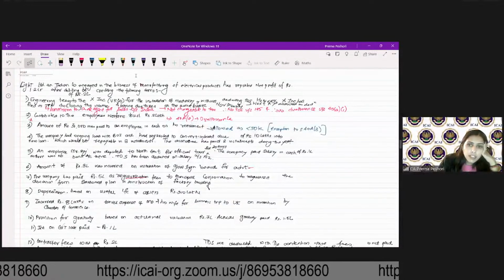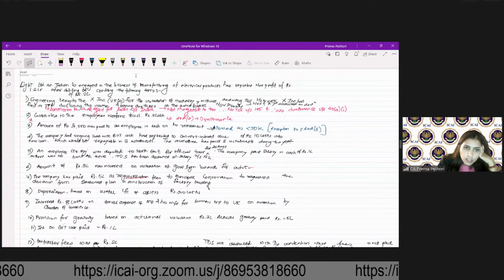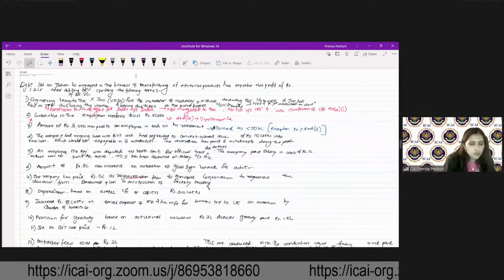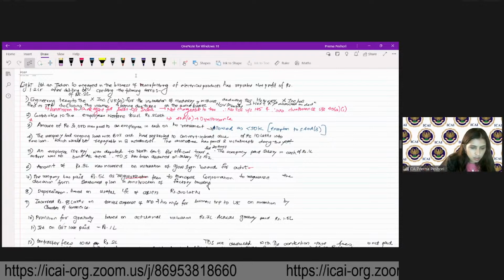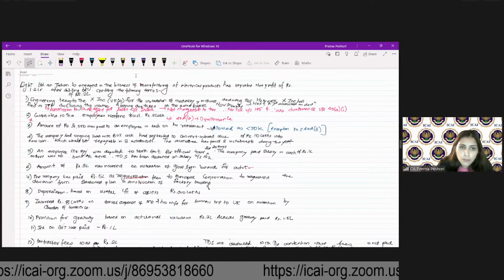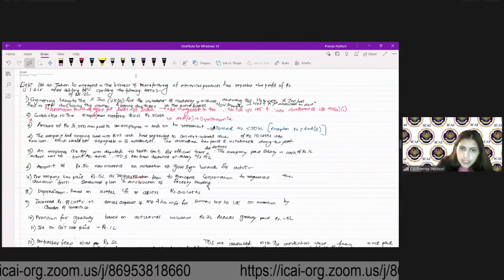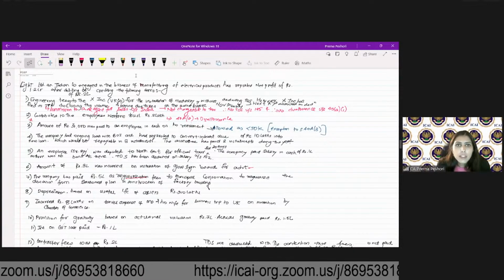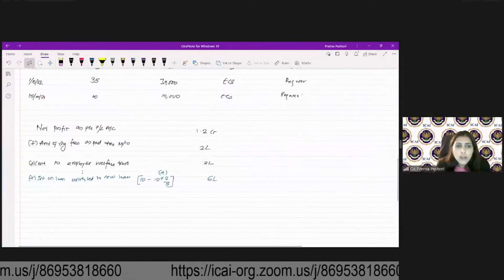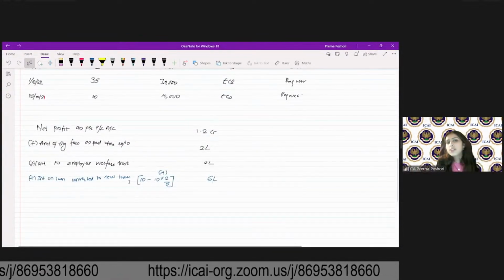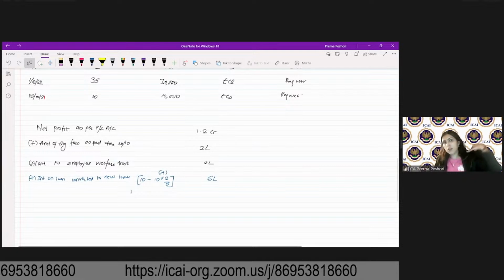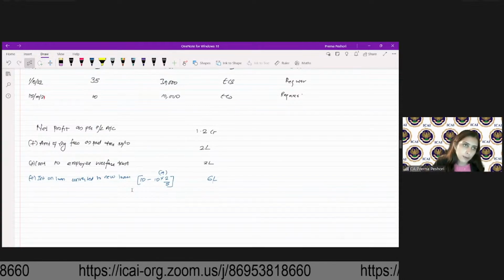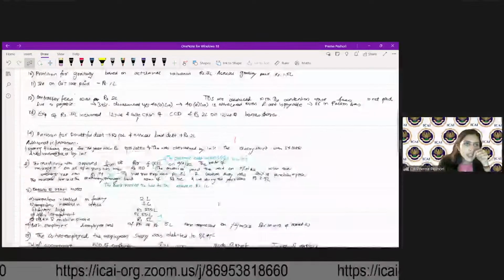Ten minus, yes, you're right. 10 into 2 divided by 5, which comes to 4. So only 4 lakh will be allowed as deduction. So 6 lakh will be disallowed. Are we clear? Okay, next one is, so we will allow only 2 installments, which is 10 minus 10 into 2 divided by 5, which comes to 4. So 4 lakh will be allowed as deduction, 6 lakh will be disallowed. Fine. Next one.